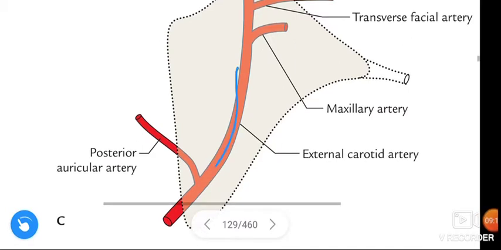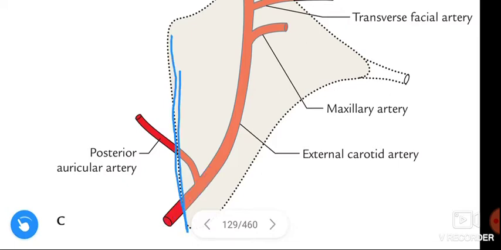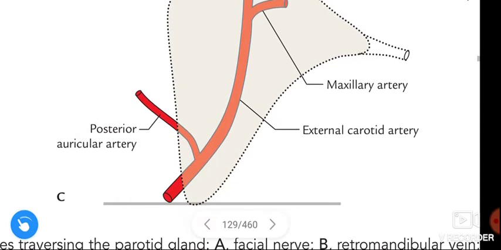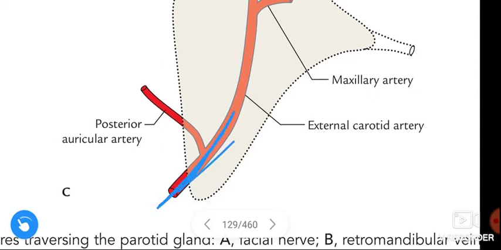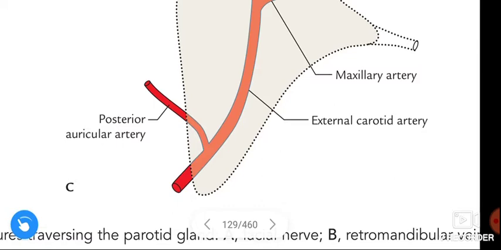See here, this is the external carotid artery. The external carotid artery pierces the parotid gland through the lower part of the posterior medial surface. See, lower part, this is the posterior medial surface. Okay guys, this is the posterior medial surface, and the external carotid artery pierces the parotid gland through the lower part of it.